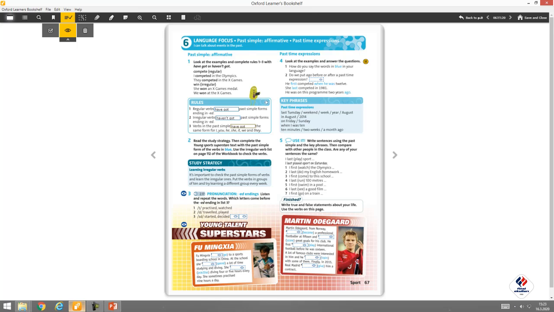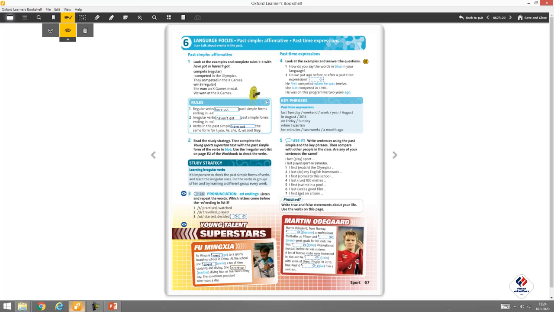And let's move on. Fu Mingxia went to a sports boarding school in China. At the school she spent a lot of time studying and diving. She practiced with D, diving for 5 hours every day. She sometimes practiced 9 hours a day.